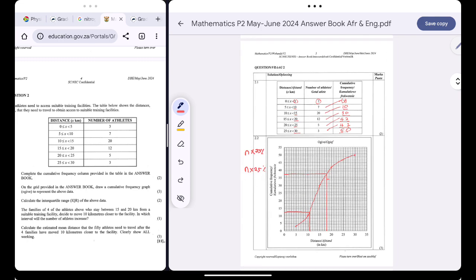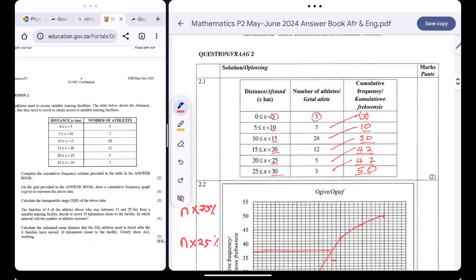Okay. Since these athletes are moving from this interval over there, let me erase this. These athletes are moving from this interval. Are you together? And they are moving to locations whereby they will now be 10 kilometers closer to the gym.